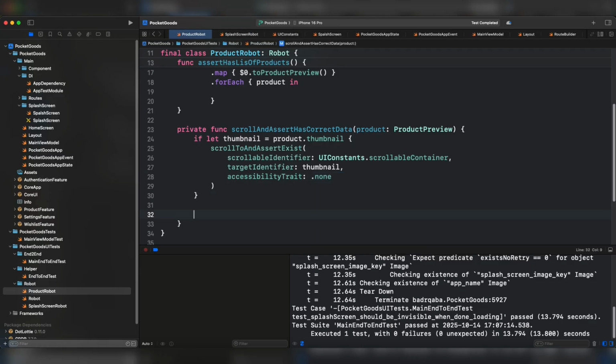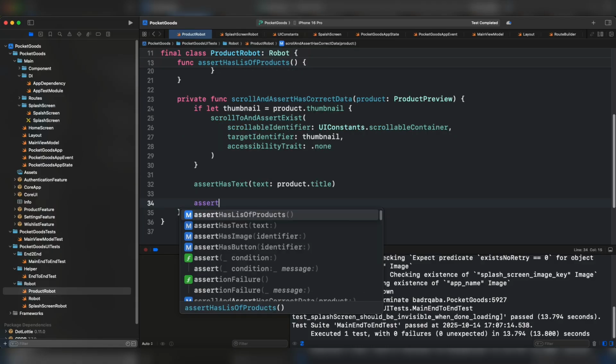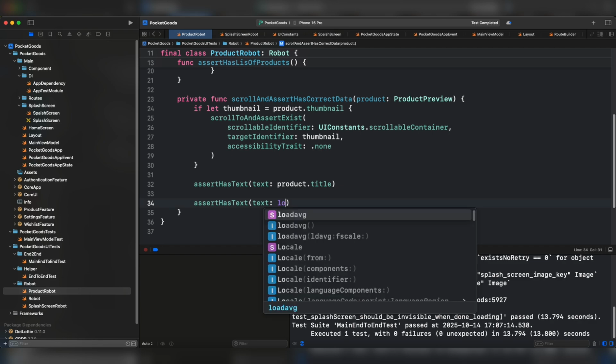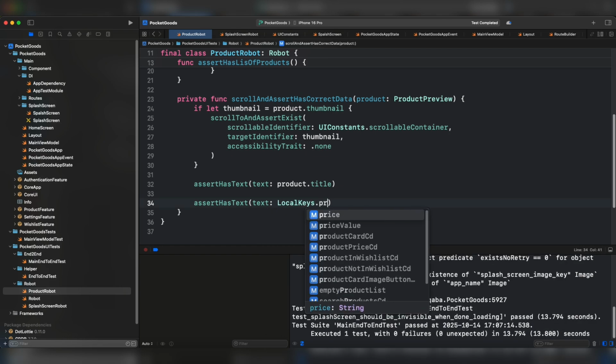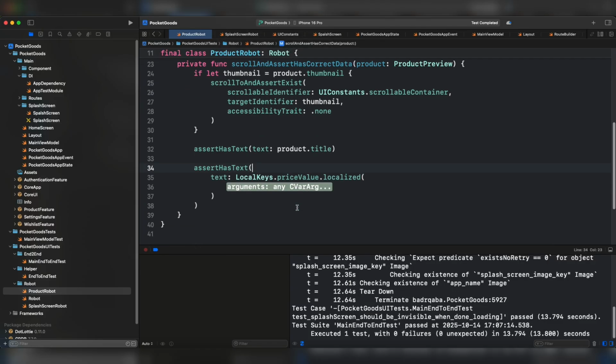We need to make sure that it has the correct product title, and we have to make sure that it has the correct price by doing assert has text, and for the text from local keys and price value and localized. This is why I don't want hardcoded things, because if we have down here a typo or something, we're going to mess up the whole test.